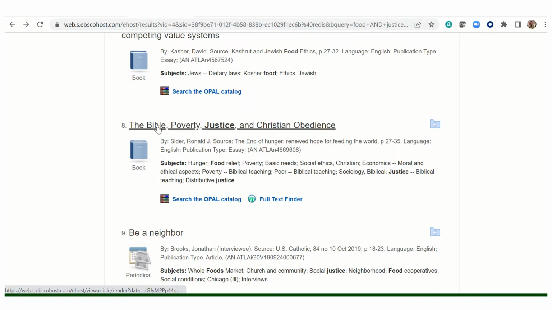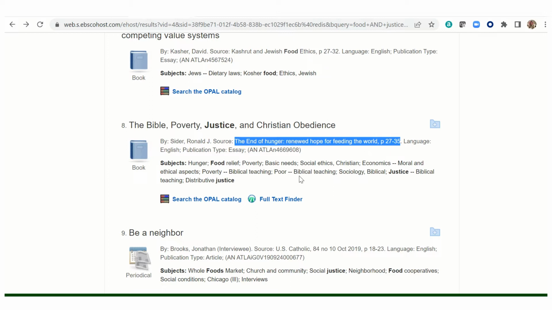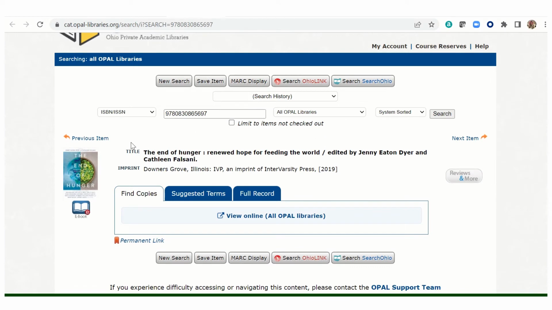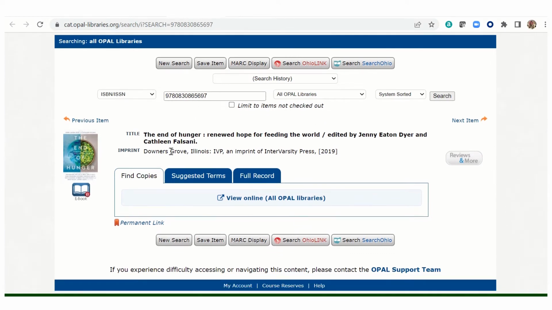So this essay, The Bible, Poverty, Justice, and Christian Obedience, is contained in this book, The End of Hunger, Renewed Hope for Feeding the World. Here are the page numbers. And if you click on Search the Opal Catalog, you discover that the book containing that essay is available, and it's available as an ebook.